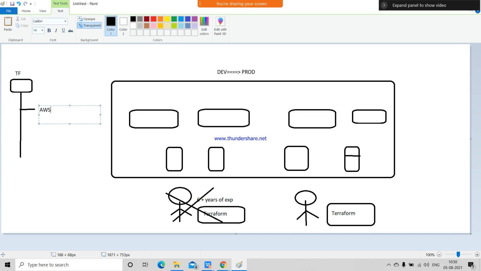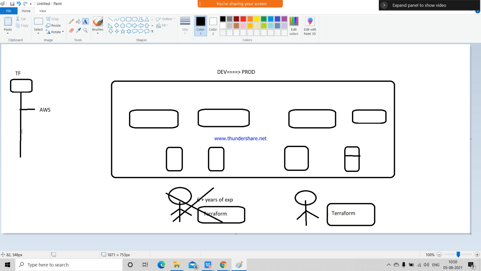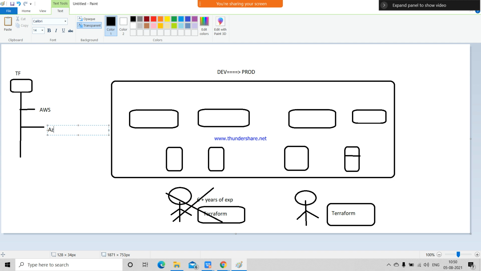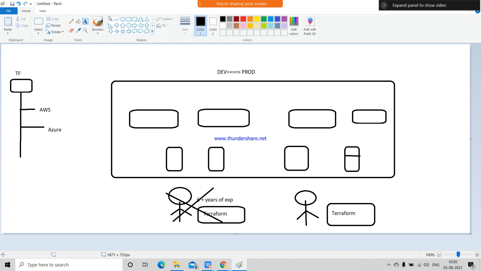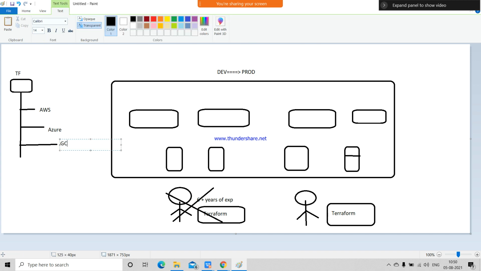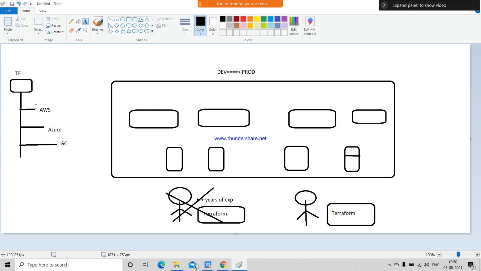It is supporting the AWS environment, it is also supporting your Azure environment, and it is also supporting Google Cloud. So different types of environments it is supporting in your Terraform. Clear, everyone?